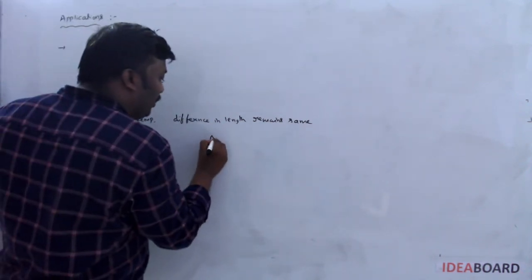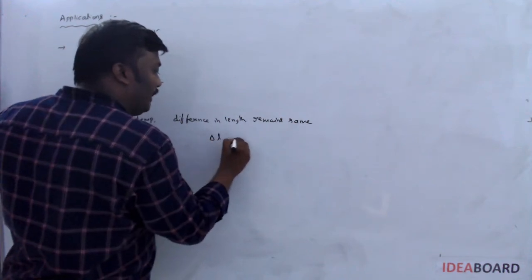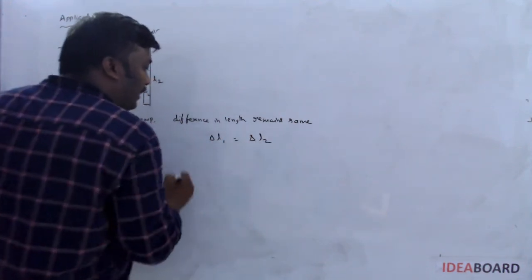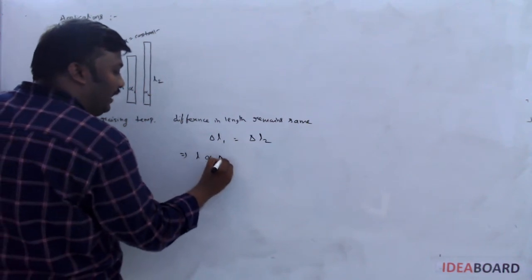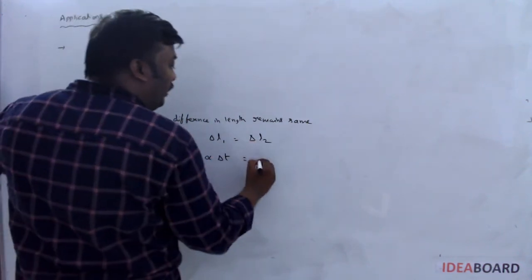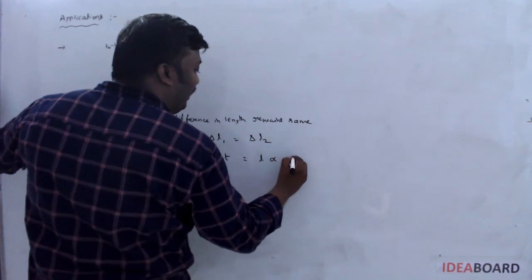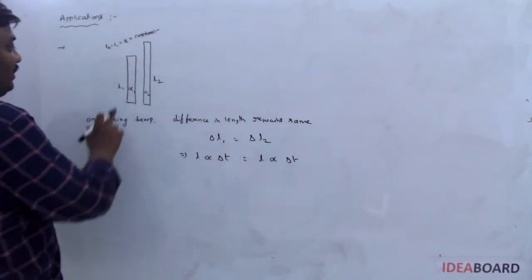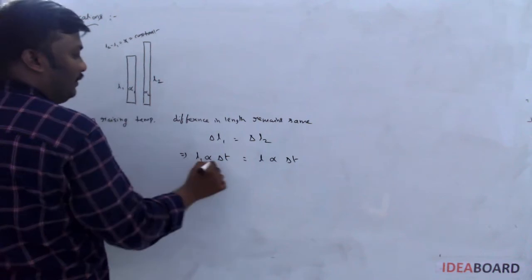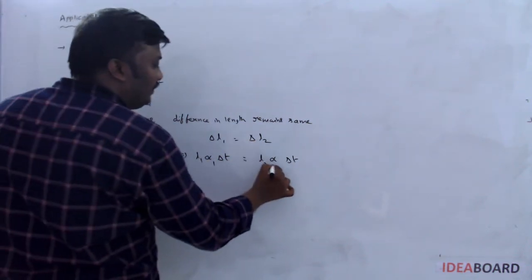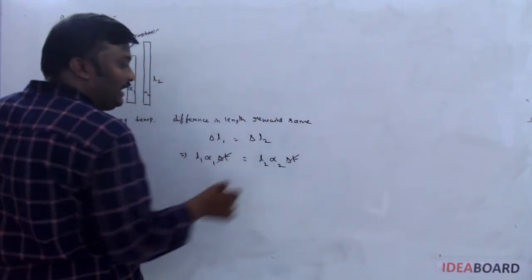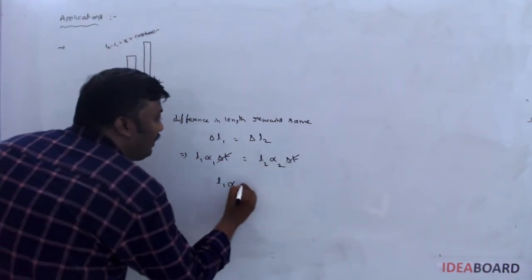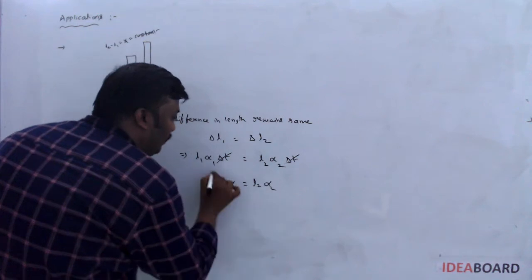Expansion formula, now delta L1 should be equal to delta L2. Delta L1 formula, L alpha delta T. Delta L2 formula, L alpha delta T. For the first rod, initial length L1, alpha 1, and for the second, L2, alpha 2, for the same rise in temperature. So delta T cancels. I got L1 alpha 1 is equal to L2 alpha 2.